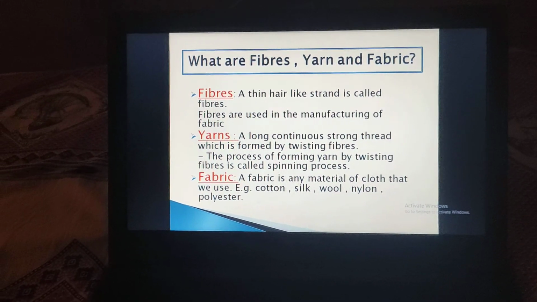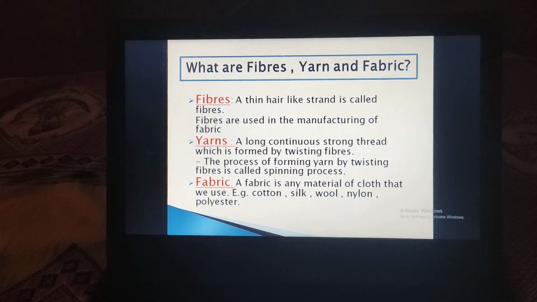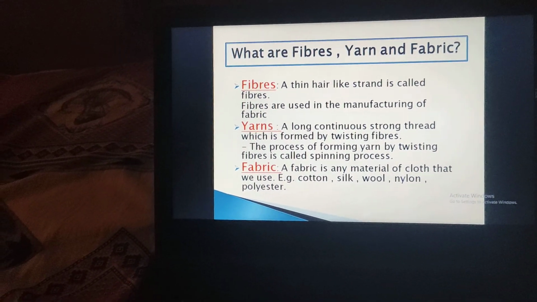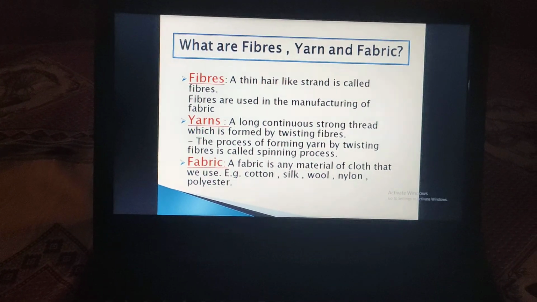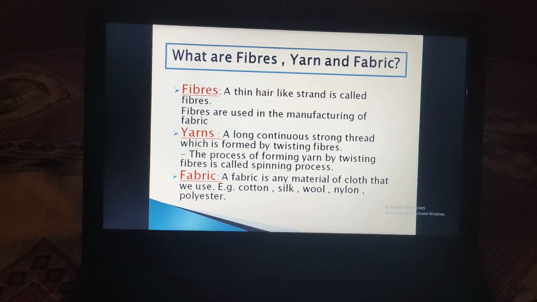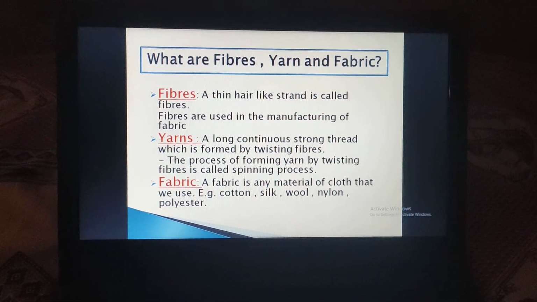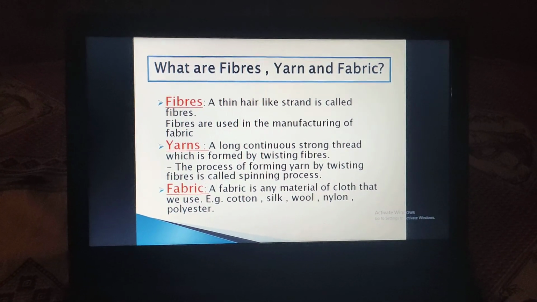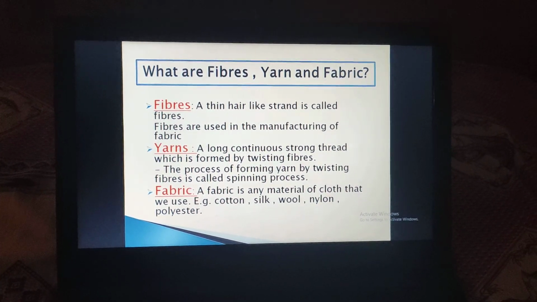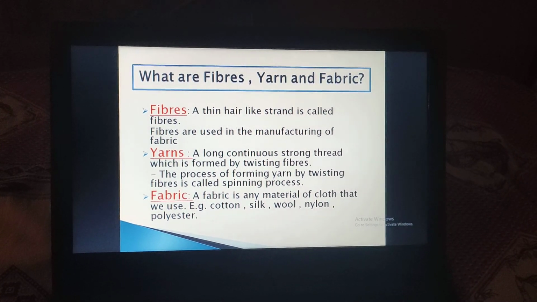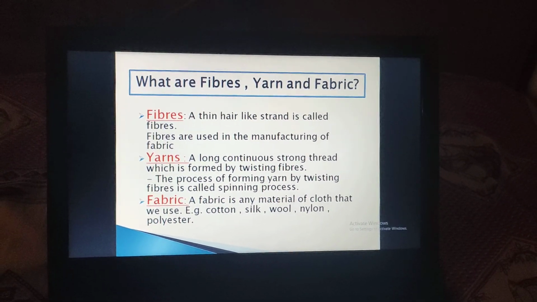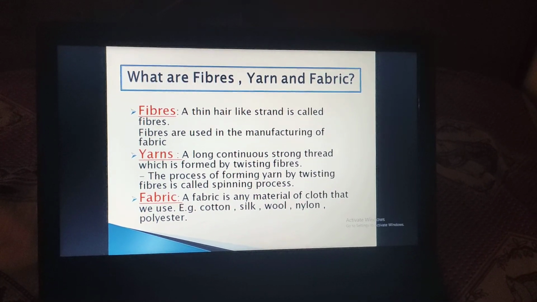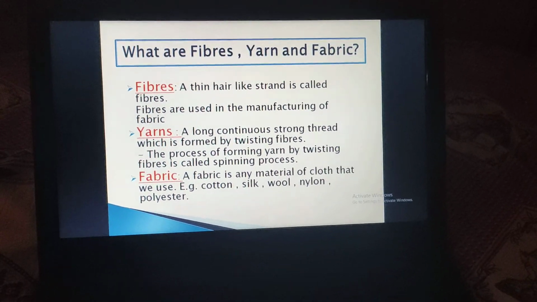But in biology, fibers means the food which consists of dietary fibers, which we just understood in the second chapter, components of food. Okay, now let's move to the next, that is yarn. Yarn means a long continuous strong thread which is formed by twisting fiber. In the last activity we understood that when we untwist the thread we will get fibers. So we can conclude that by twisting the fibers together we will get a long continuous strong thread. It is known as yarn.